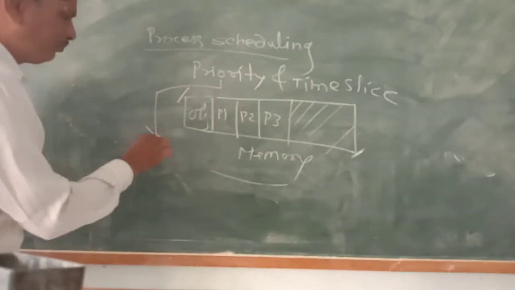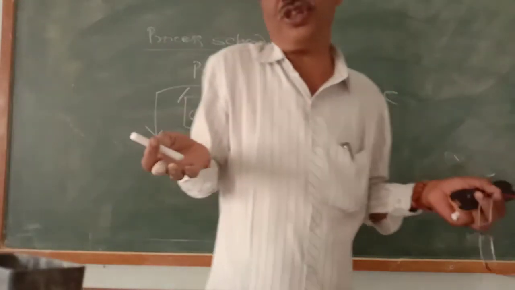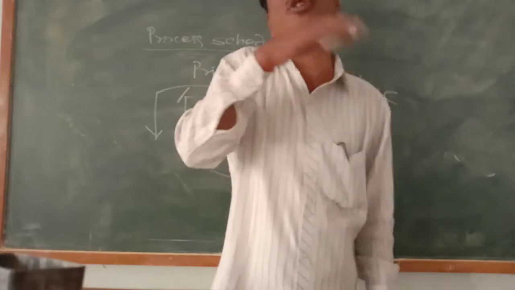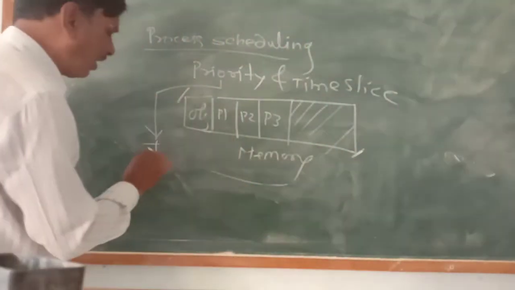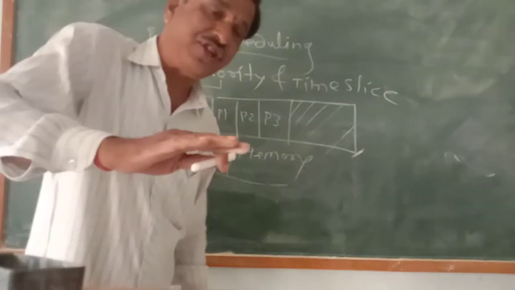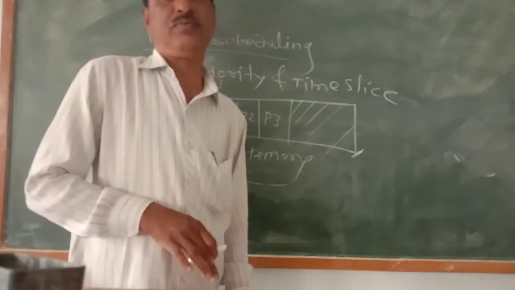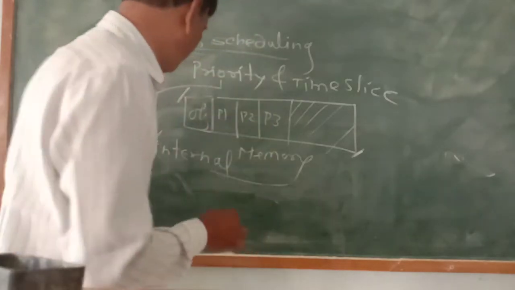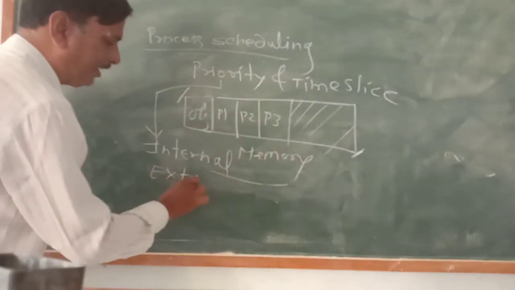In priority, some operating systems themselves decide which process is to be executed. That is internal priority. And some operating systems allow us to decide which process is to be executed. That is external priority.